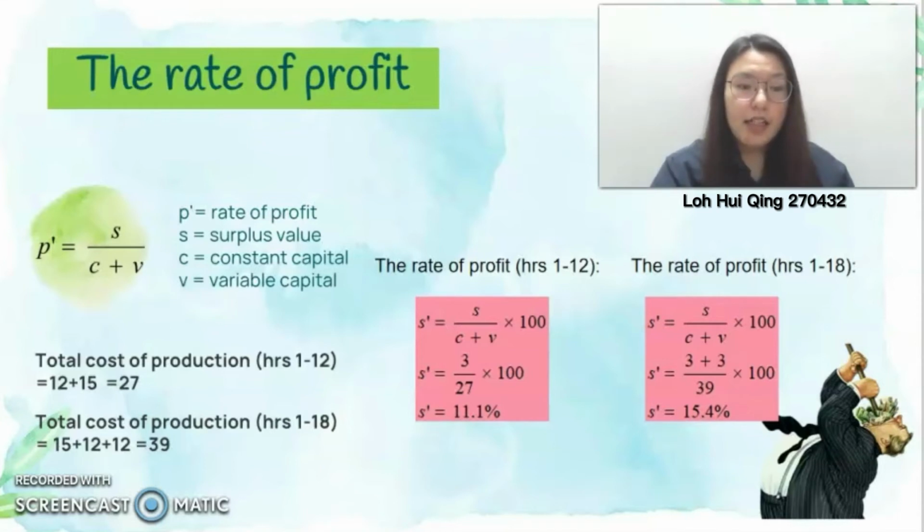In the other case, if the worker works another 6 hours, which is hours 1 to 18, then we have 6 surplus value in total, and the production cost is 39. So 6 divided by 39 times 100, and the rate of profit will be 15.4%. We can say that the longer the working hours, the higher the rate of profit the capitalist will gain.